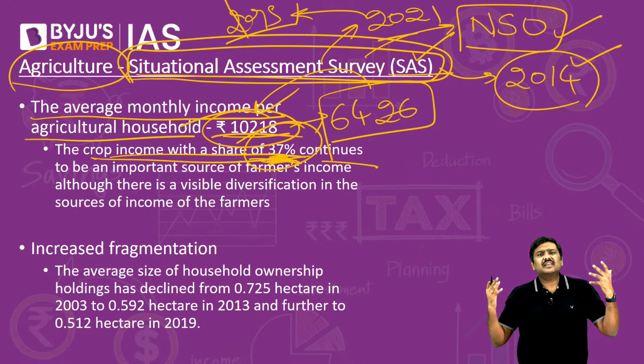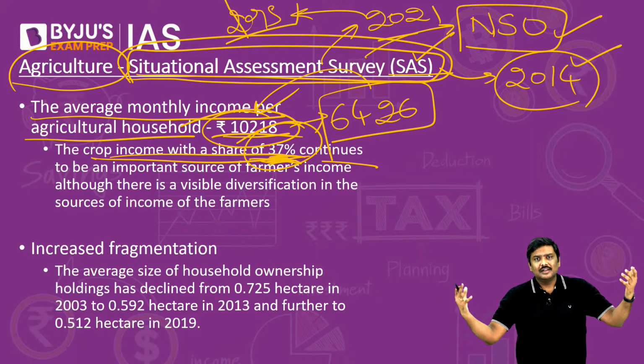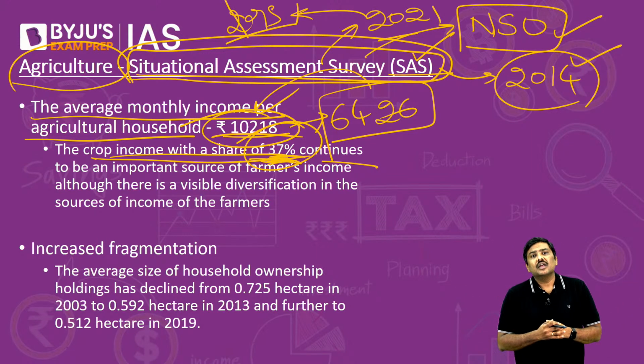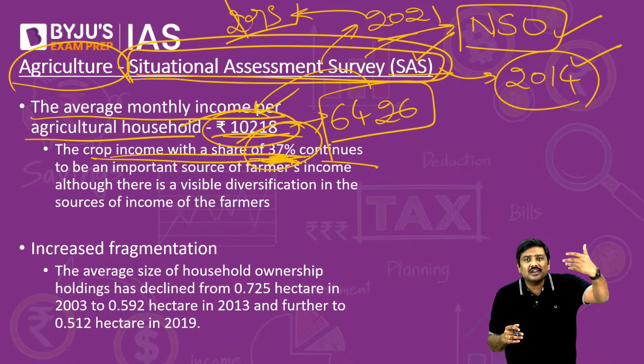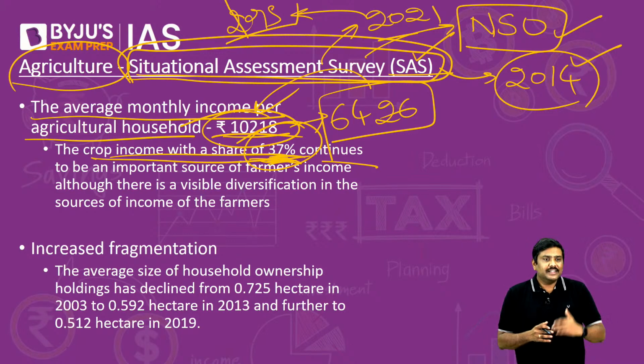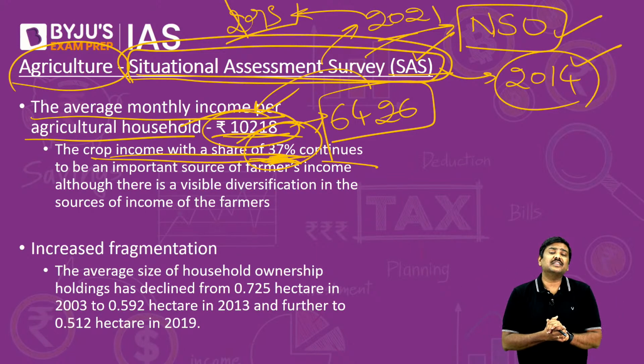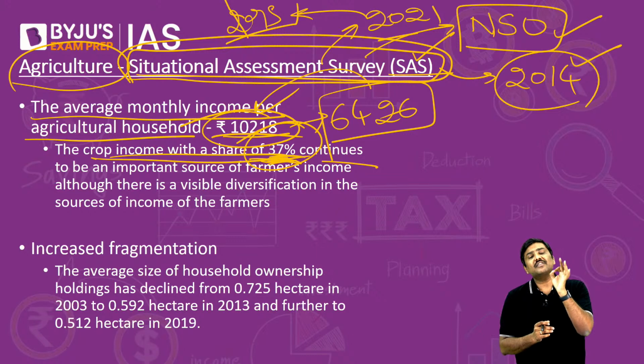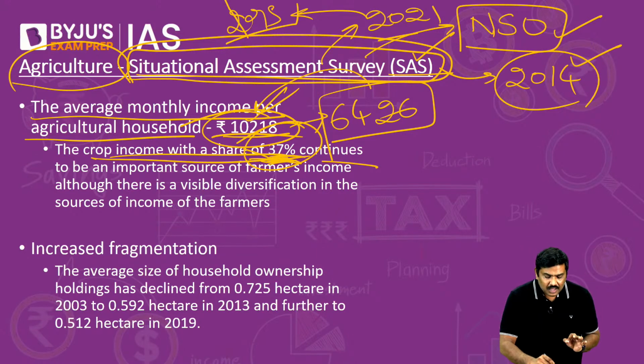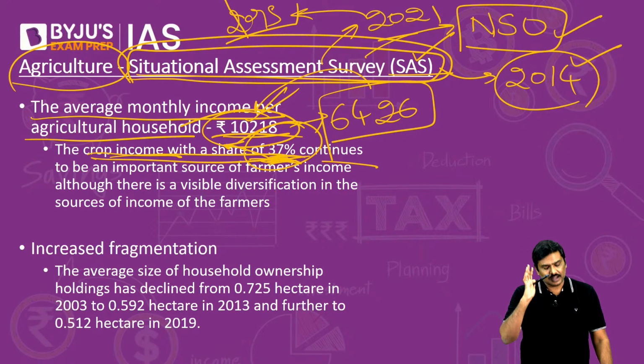Some of you might be thinking, sir, what are the other sources of income then? Let's say animal husbandry, or land has been given on rental basis to someone else. They are also working in some other fields and earning wages. There are so many other sources of income for these particular households, but 37% of this particular income actually comes from the crop income itself.